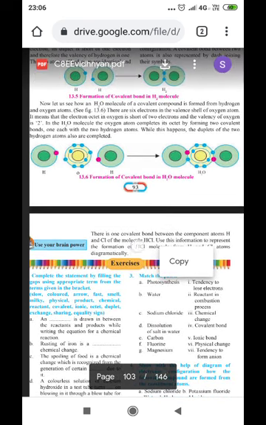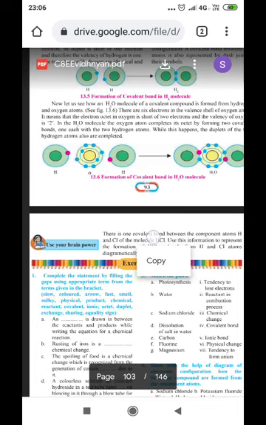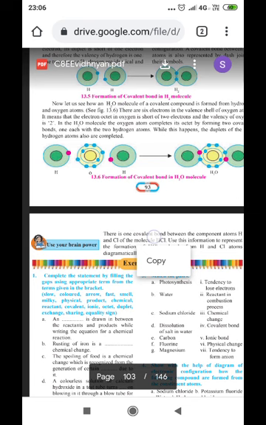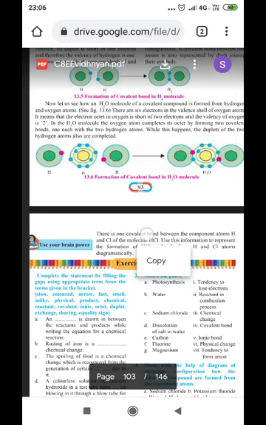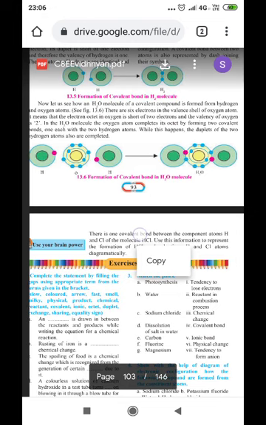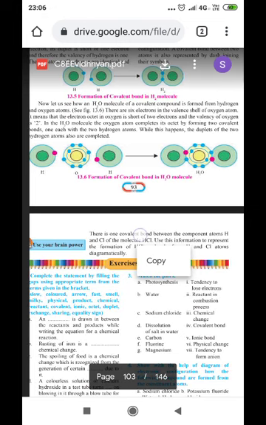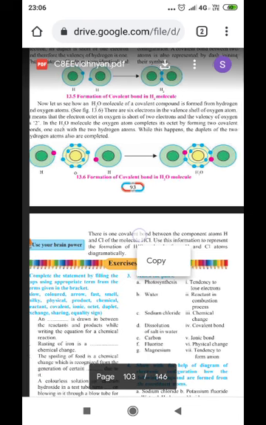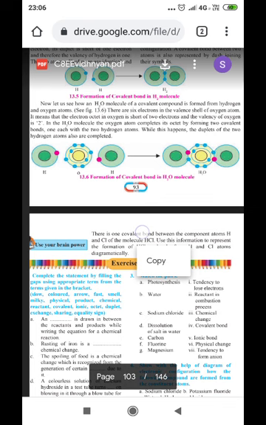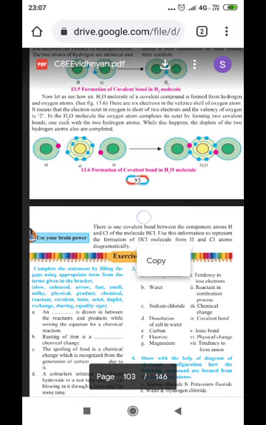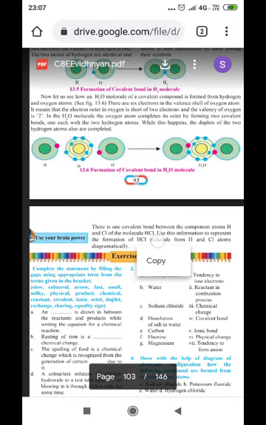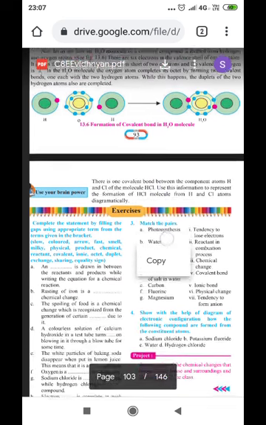You can see here the electron of hydrogen combines with the oxygen, and another electron of hydrogen also combines with the oxygen. After sharing the electrons, now each of the hydrogens contains two electrons in the outermost orbit, whereas the outermost orbit of oxygen also now contains 8 electrons. So ultimately, after the formation of the compound, the outermost orbit of each hydrogen atom contains 2 electrons, and the outermost orbit of oxygen contains 8 electrons. It means all 3 atoms are fully satisfied or completely filled, and thus the compound formed is water.